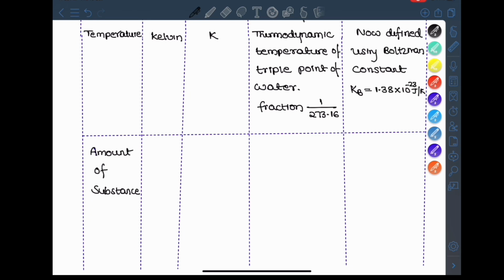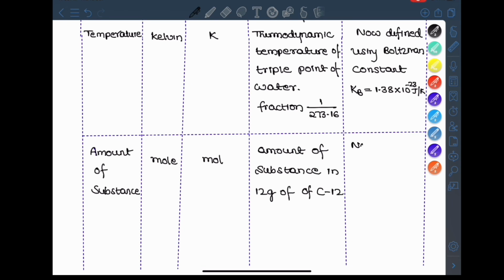The next definition is about mole. This is a fundamental unit of amount of substance. The old definition is the amount of substance in 12 gram of carbon 12. Now it is defined using Avogadro number. 1 mole is nothing but 6.023 into 10 to the power 24 per mole.